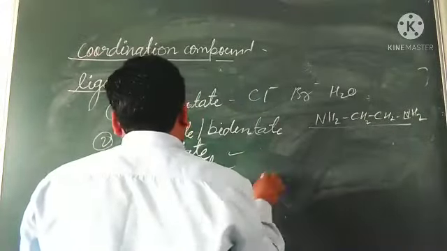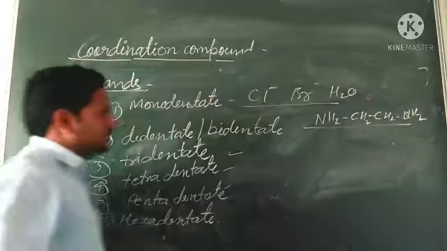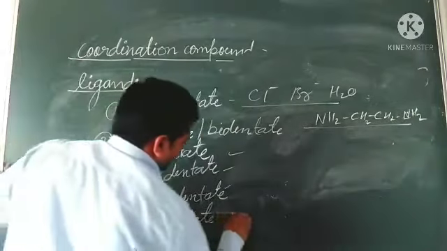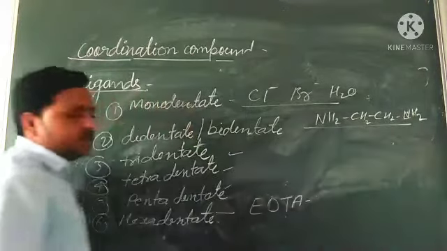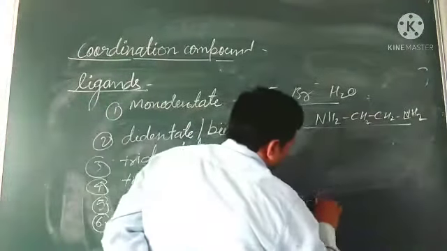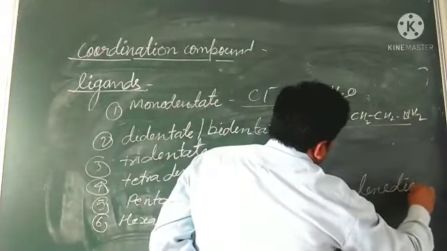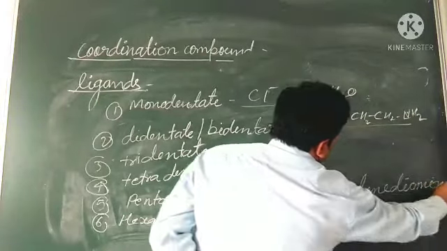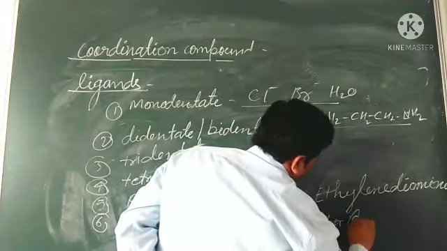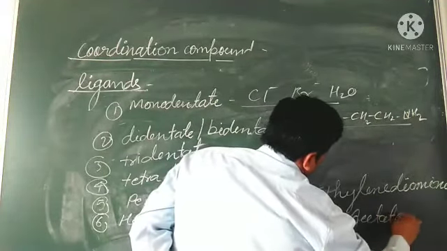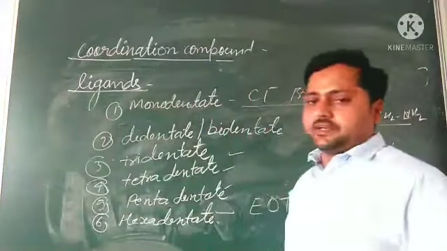Tridentate also, tetradentate, pentadentate, and here we will discuss monodentate, didentate, and here hexadentate, EDTA, ethylene diamine tetraacetate. Okay, so here we have seen different types of ligands.